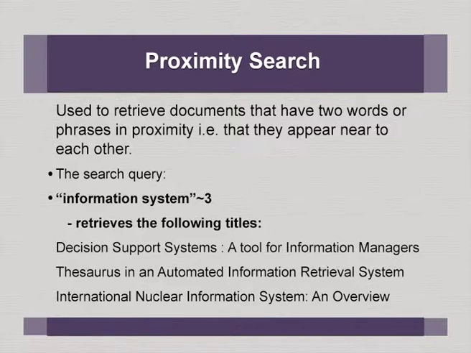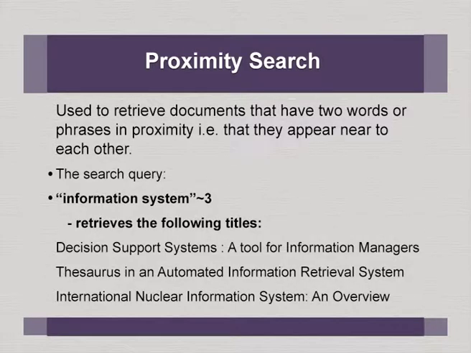We know the word proximity we use, oh, he is in proximity to power. He is in proximity to power means he is a very powerful guy, knows big guys, politically powerful guys. So, here in our example, if I give "information systems" as a phrase and put a tilde and 3, that means that there can be at most 3 words in between the word information and system.